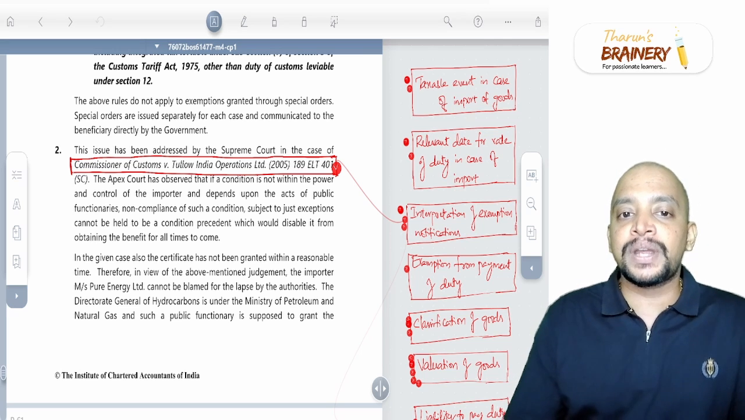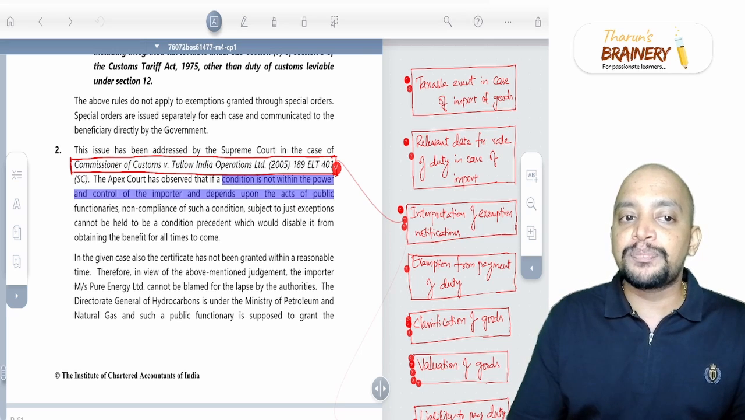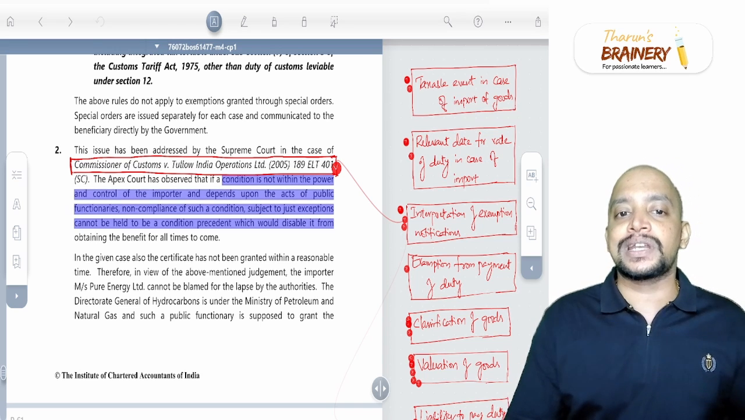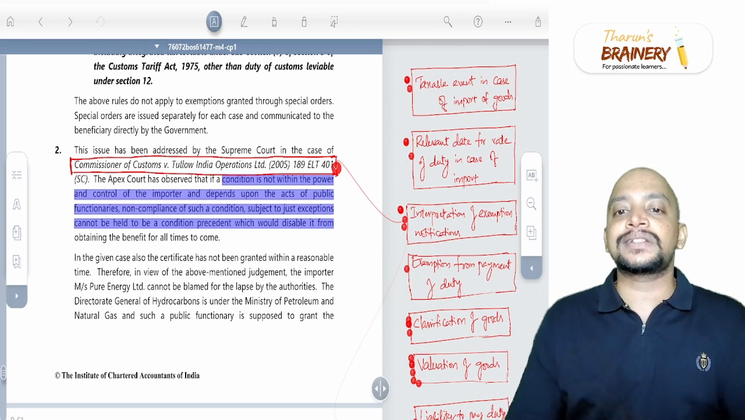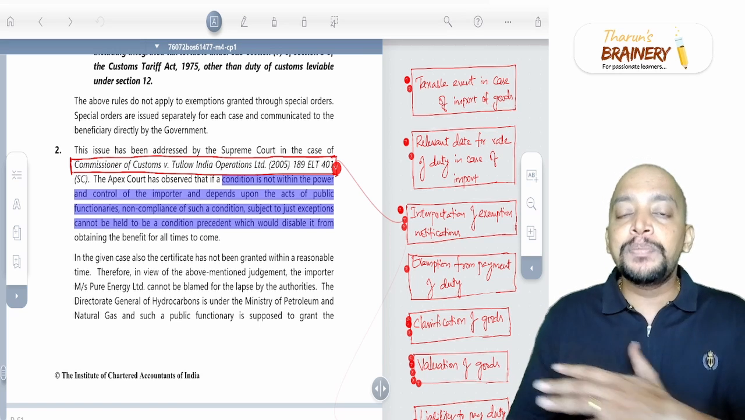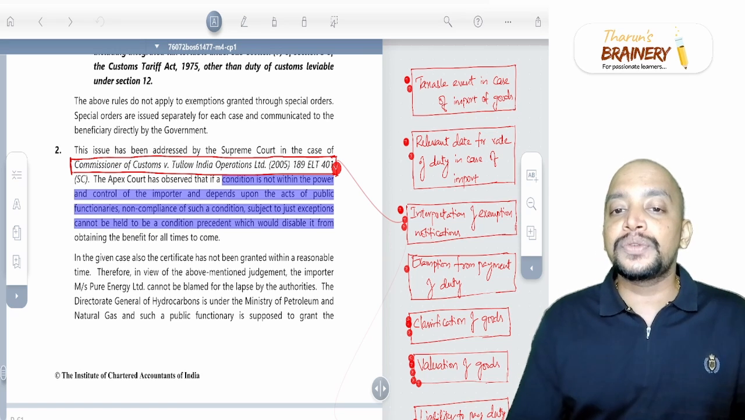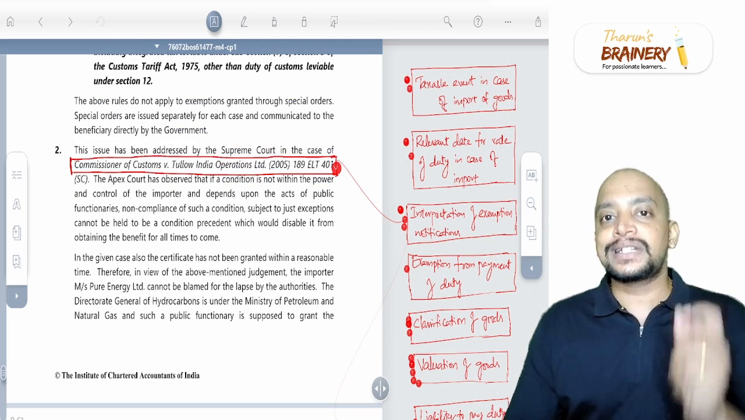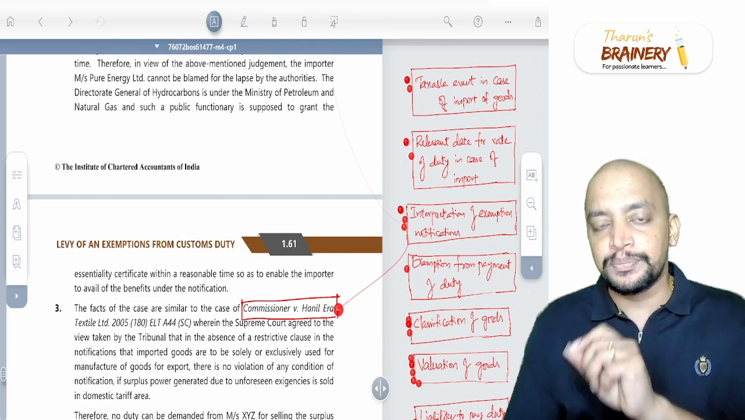So in this case, what has happened? When a condition is not within the power and control of the importer and depends upon the act of public functionaries, non-compliance of such conditions, subject to just exceptions, cannot be held to be a condition precedent disabling the person from obtaining the benefit. So in this case, they are telling that this person should enjoy the benefit.